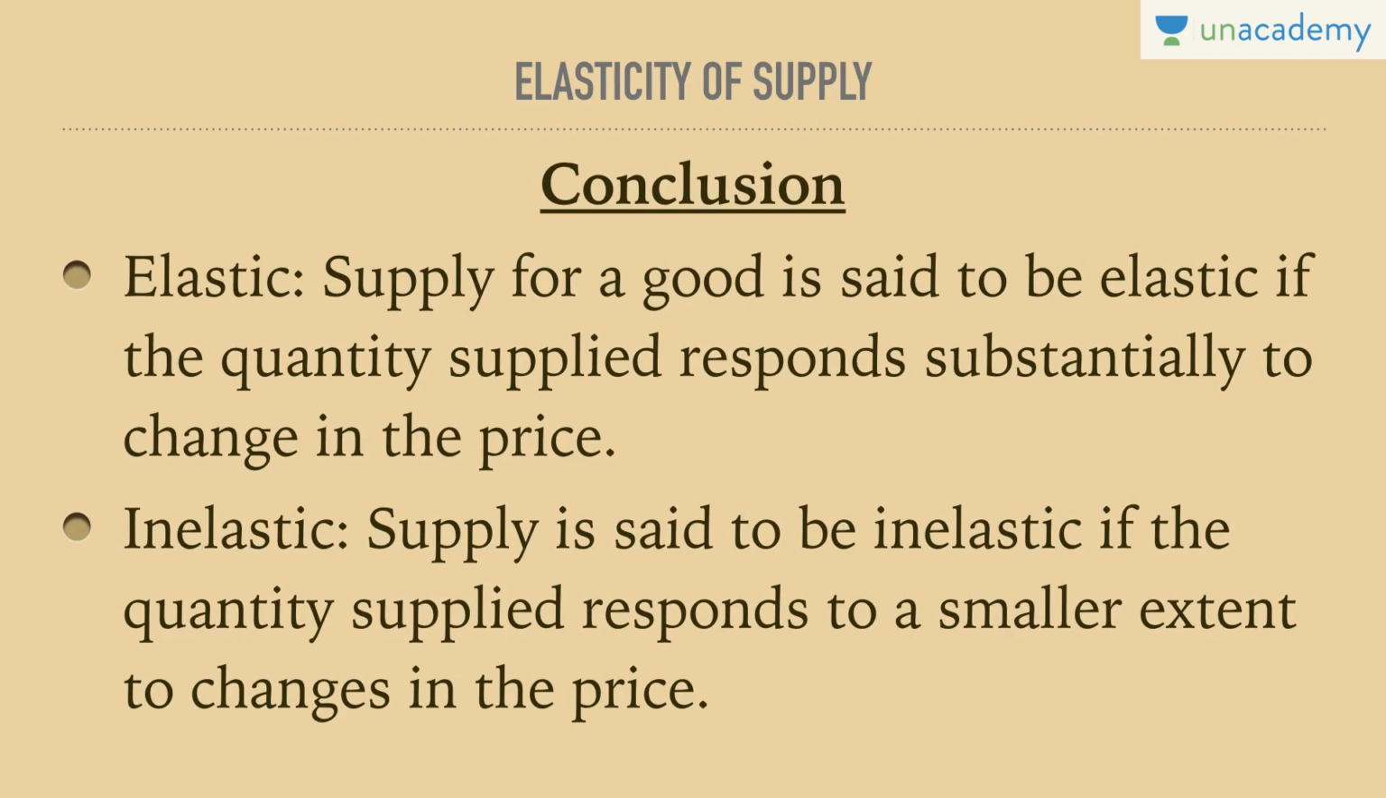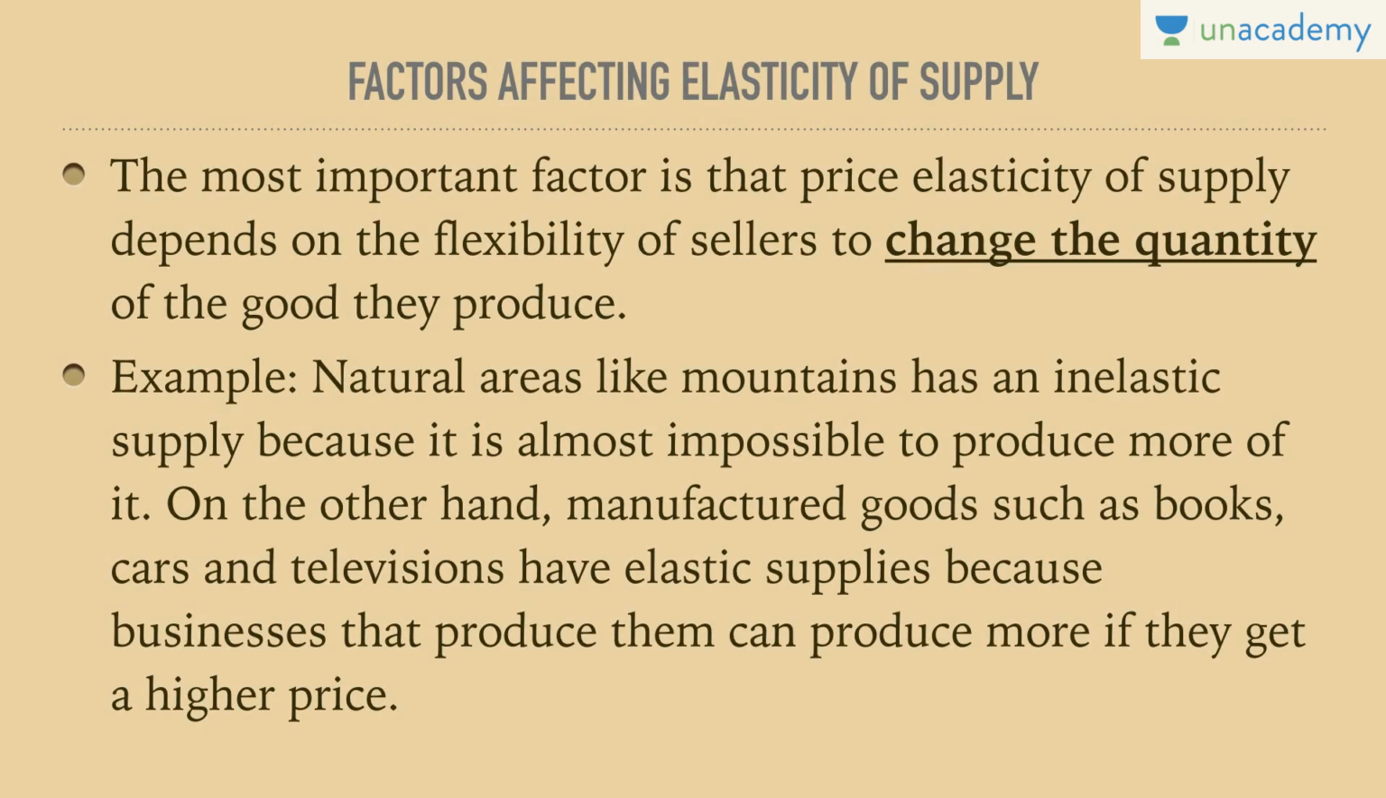Let me make you understand in more detail from the point of view of a case study. So, what are the factors affecting the elasticity of supply? First, the most important factor is that price elasticity of supply depends on the flexibility of sellers to change the quantity of the good they produce. How many sellers and how flexible are they to change the quantity of the good they produce? For example, natural areas like mountains have an inelastic supply because it is almost impossible to produce more of it. So, it is inelastic. Quantity supplied cannot increase.